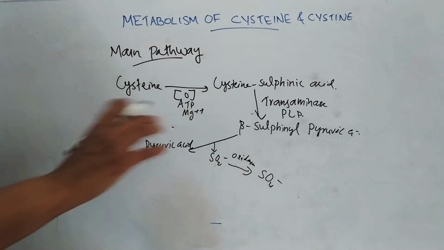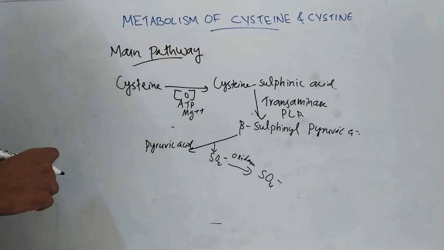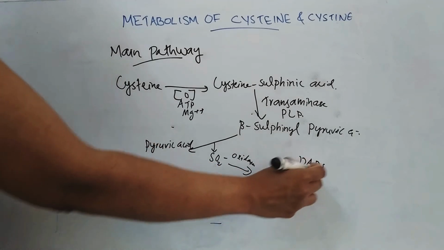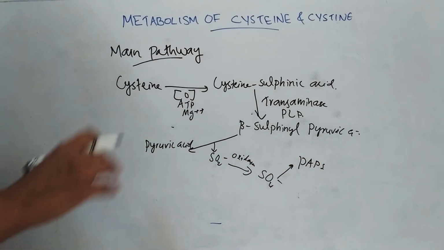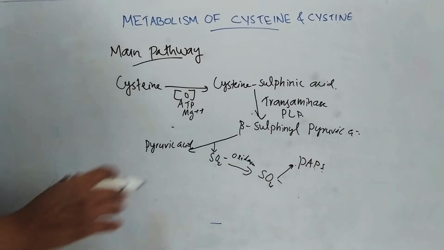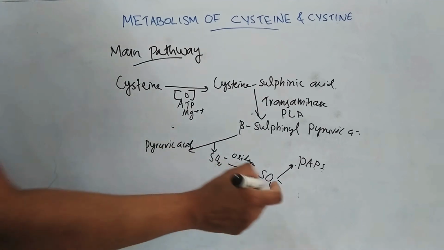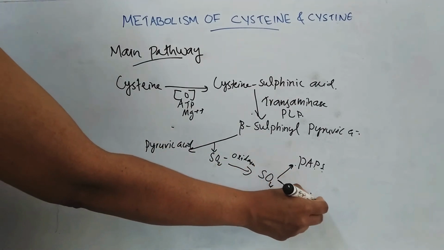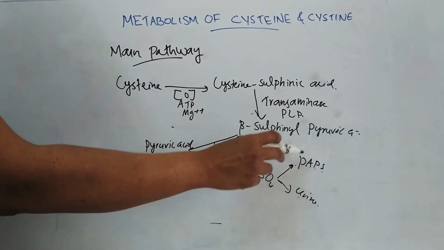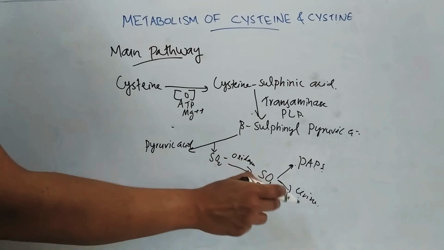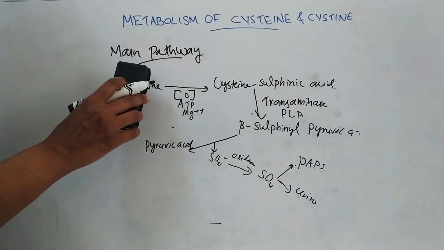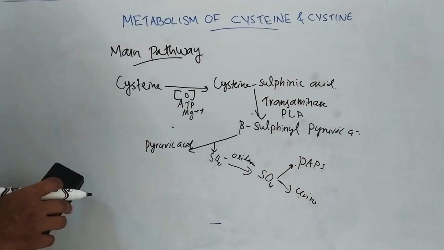The sulfate formed here has two fates. Either it can be converted to PAPS, that is active sulfate, phosphoadenosine phosphosulfate, or it can be excreted in the urine. So this is the main pathway for the formation of pyruvic acid from cysteine.